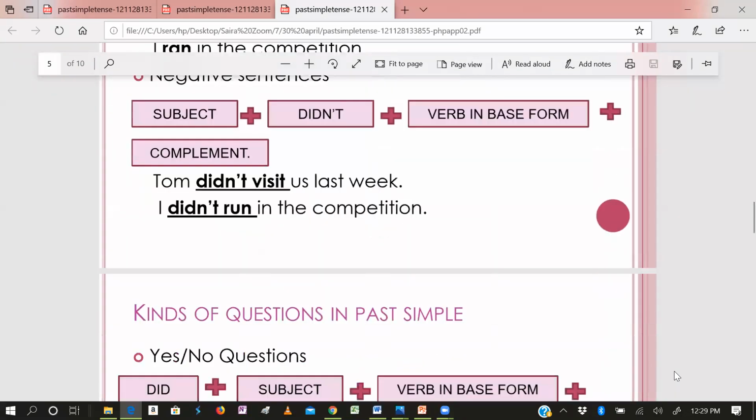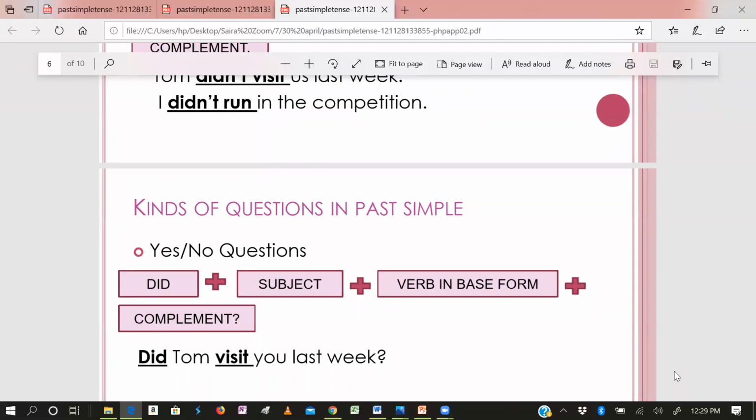Okay, so let's move further. For the interrogative questions, what will you do? Did is the helping verb, you will use did. In the previous lesson, you used does and do in the simple present. Here, you will use did for all the pronouns. We use does for he, she, and singular names, but here you will use did for all the subjects, I, we, you, they, whatever.